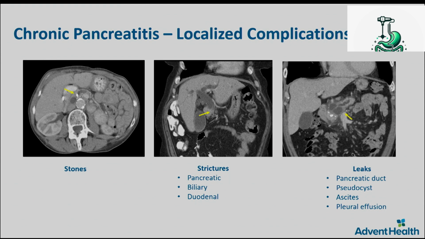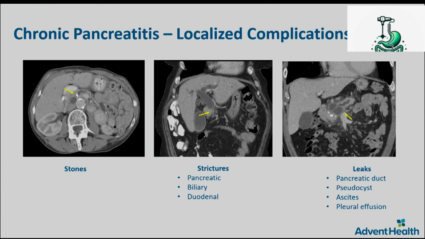One of the major complications is the stones. We saw 2 cases today already, and those could be very challenging, could be problematic. Other complications which could happen are the strictures. Strictures in the pancreas, again, because of inflammation and fibrosis. Pancreatic strictures can lead to blockage of the bile duct and lead to biliary strictures.